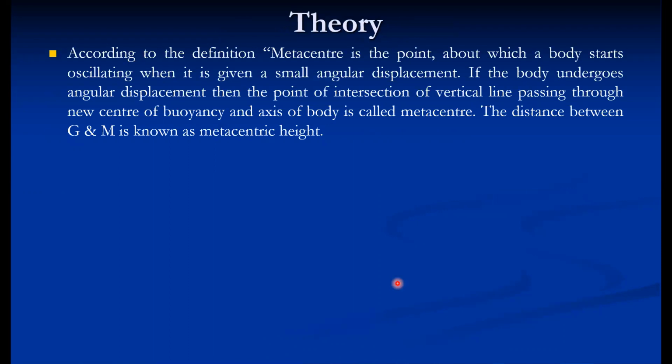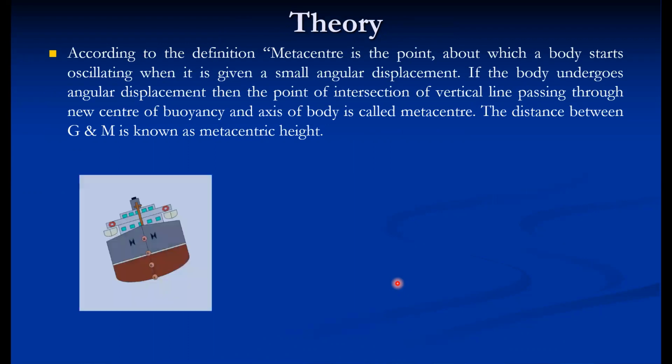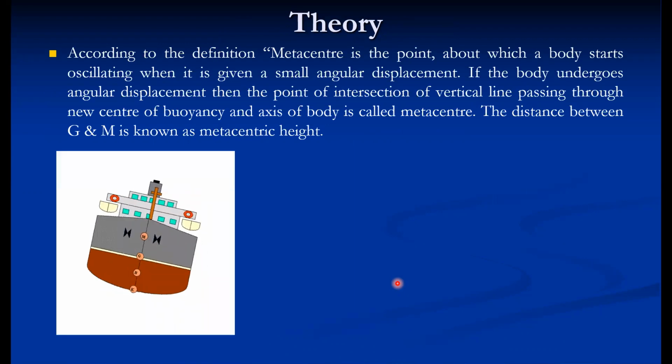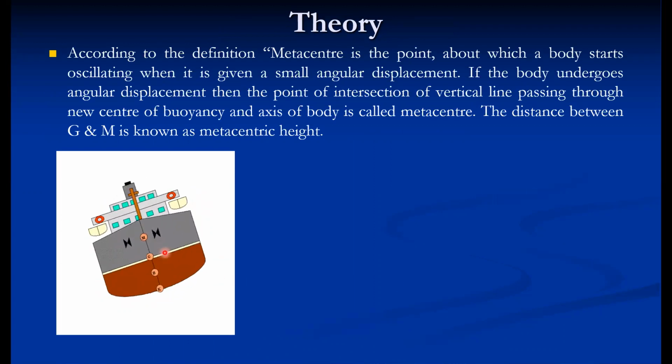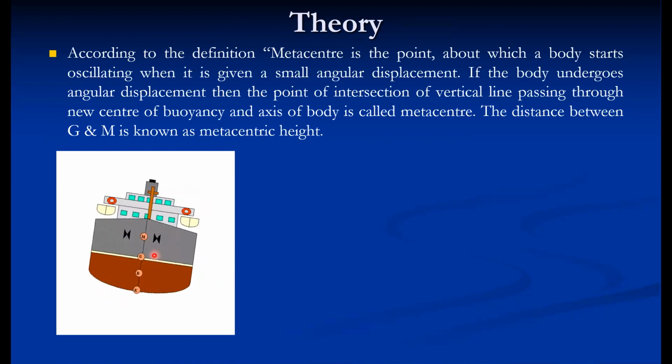As far as theory is concerned, metacenter is a very important property of a floating object, and it is nothing but a point about which a body starts oscillating when it is given a small angular displacement.